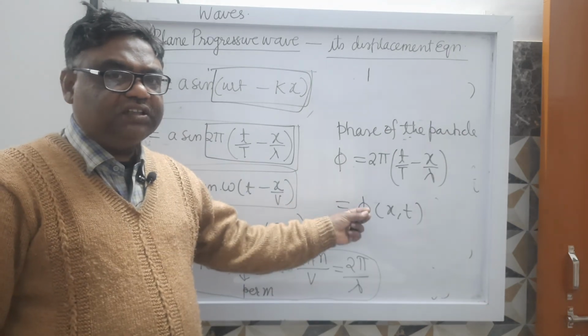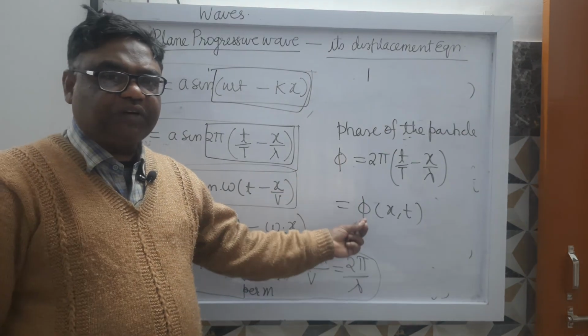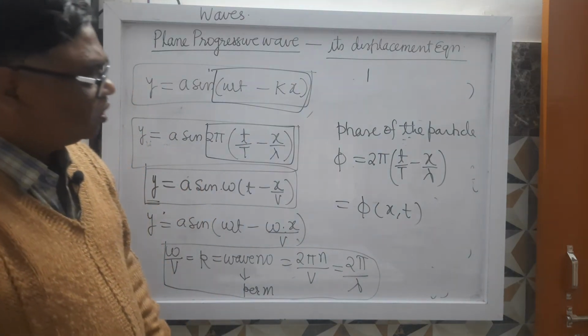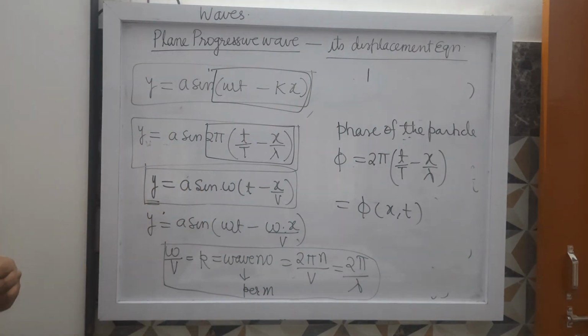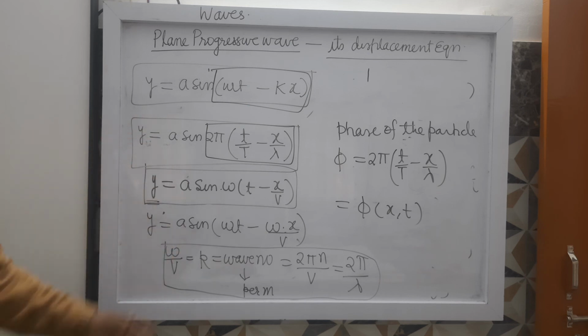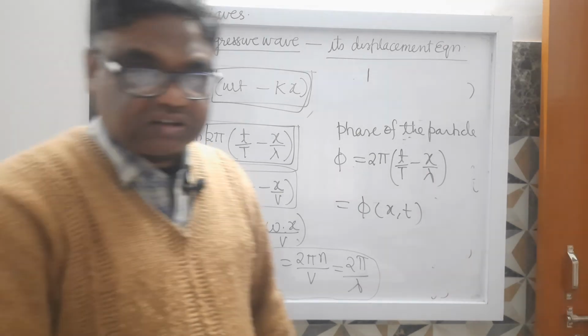Phase means the displacement from the mean position as well as the direction of motion. So these are the equations of the plane progressive wave. The remaining part we will do in the next class. Thank you.